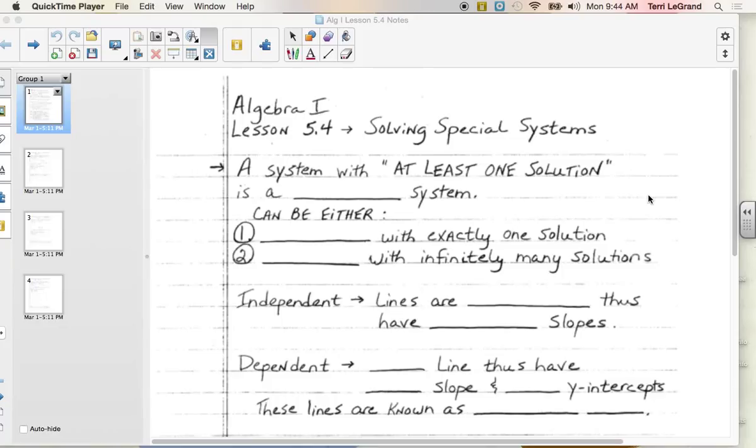Every single time we've solved systems of equations, we've gotten one solution. If we solve it by graphing, the lines intersect at one point. That point of intersection is the only solution to that system of equations. Well, today we're going to introduce that sometimes we have other situations.